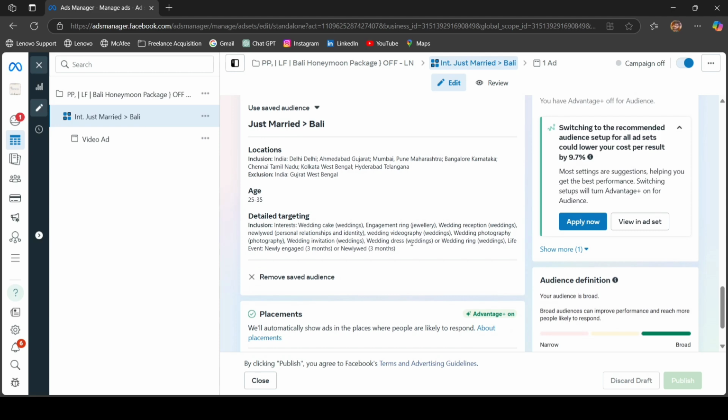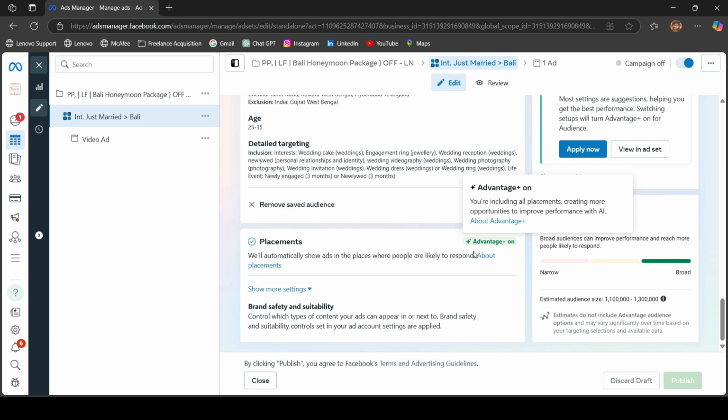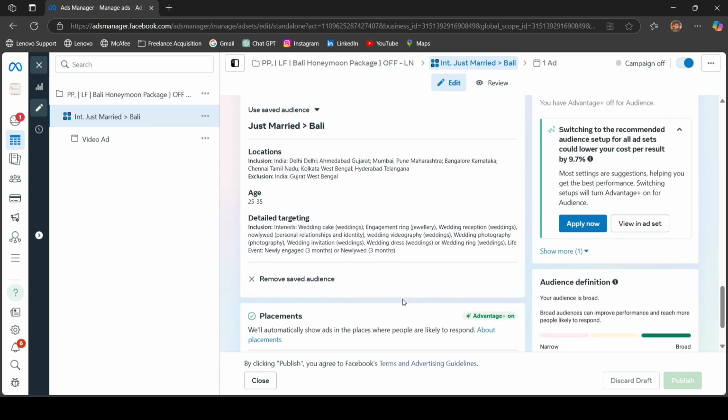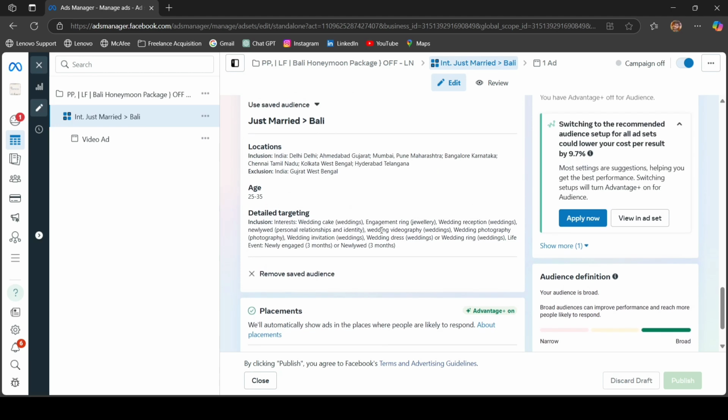And I will just show you the placement as well. The placement I am selecting is Advantage+ on, and you can use the same placements if there are no brand guidelines, right? Those times are gone when you had to manually exclude or include the placements. Nowadays Meta itself works very smartly. If it sees that some placements are not working, trust me, it won't spend any more penny on them. It will only spend your money on the placements that are working for you. So for placements, you can go with Advantage+ placements, which is automatic, basically all placements.